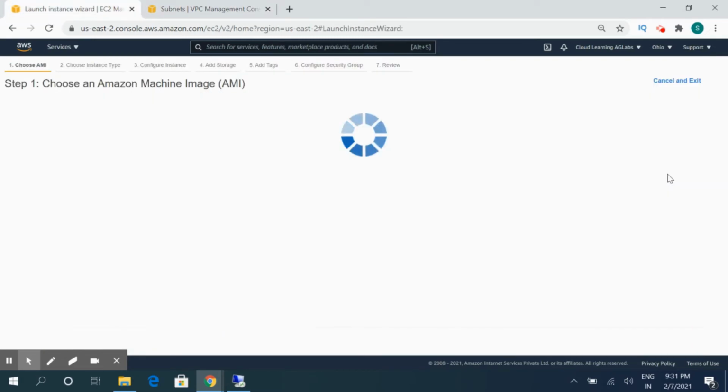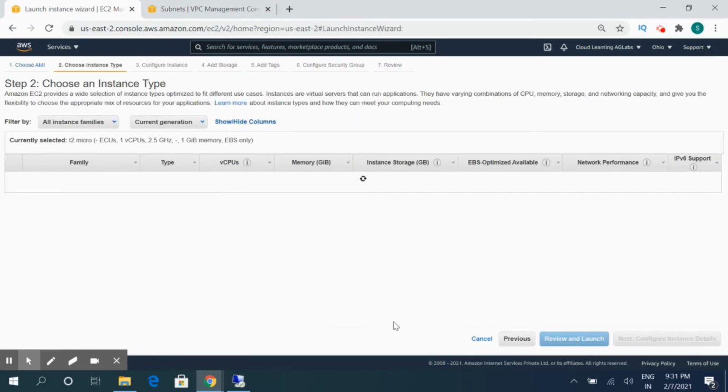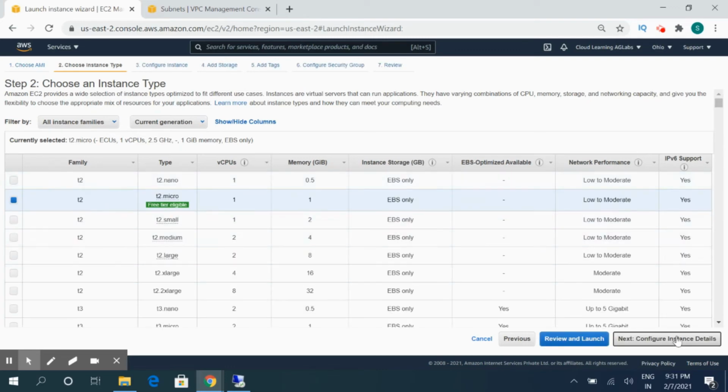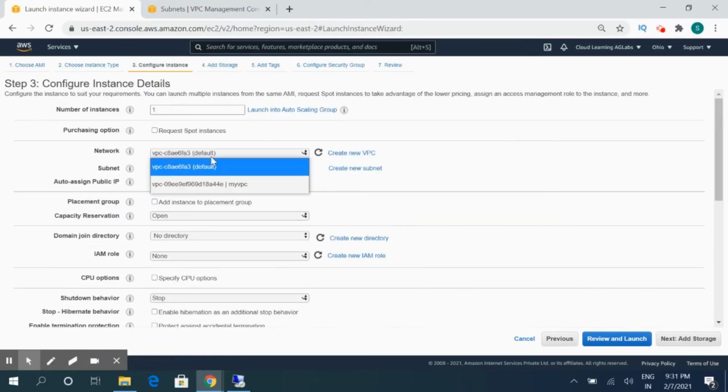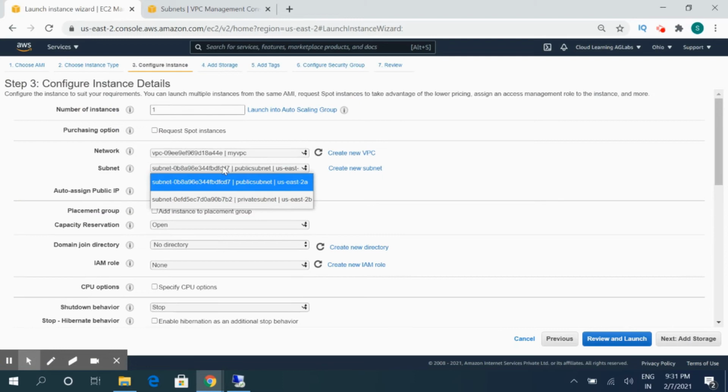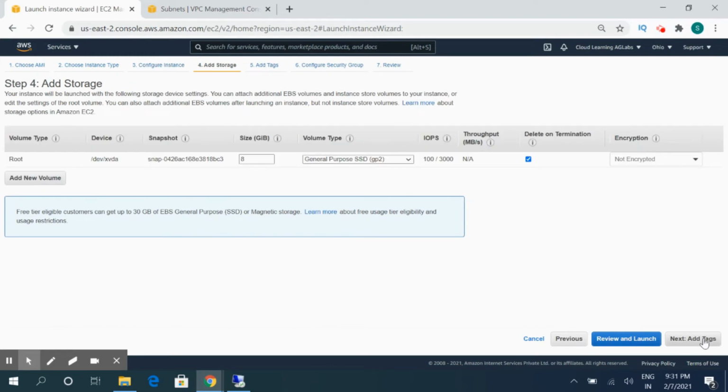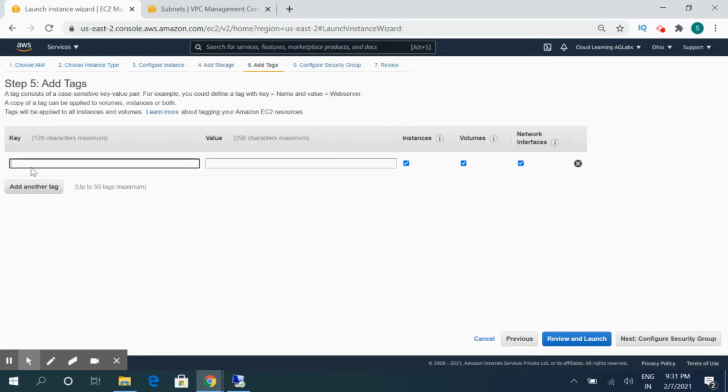So now we will select the Amazon machine image. We'll select the T2 micro. Now we will select our VPC, and this will be our subnet. So all the instances will be created in US East 2A only. The subnet auto assign IP is now enabled. We'll click on the storage. We'll give it a name, public instance.